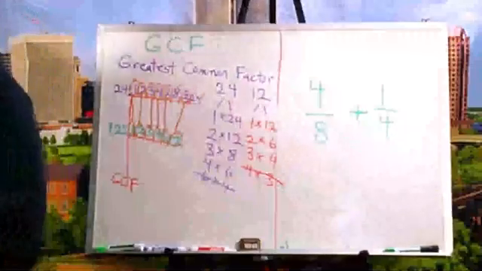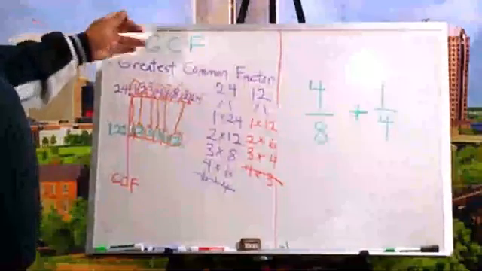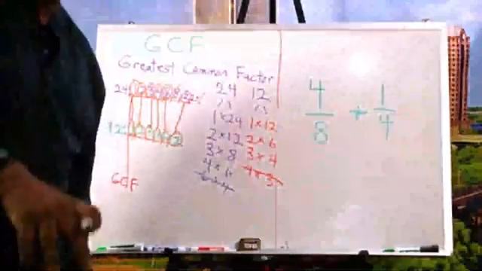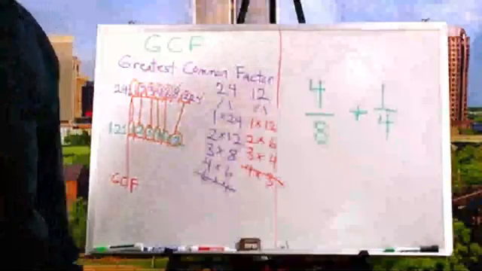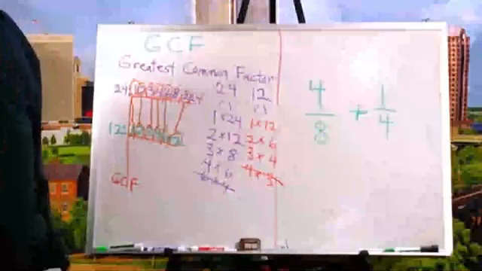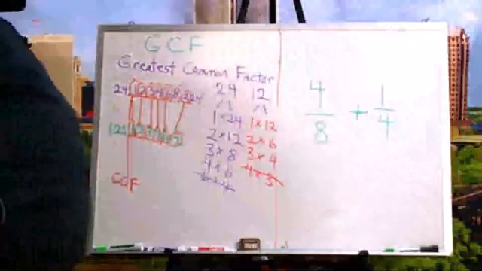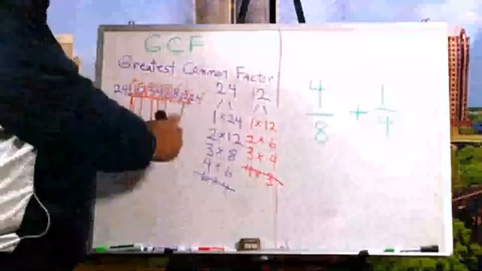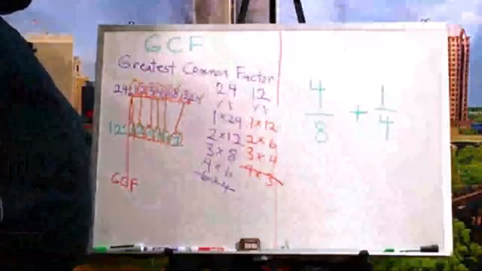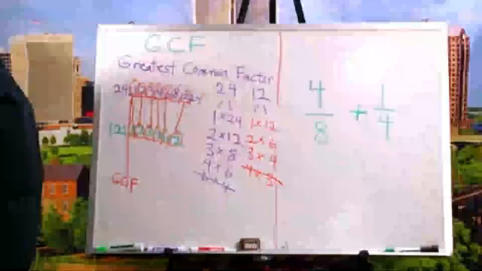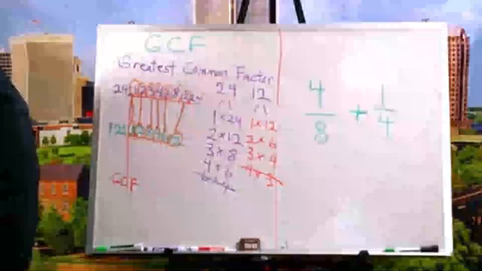All right. So looking at here, our goal is to find the greatest common factor. And to find the greatest common factor, guess what, folks? It's going to be a 12.